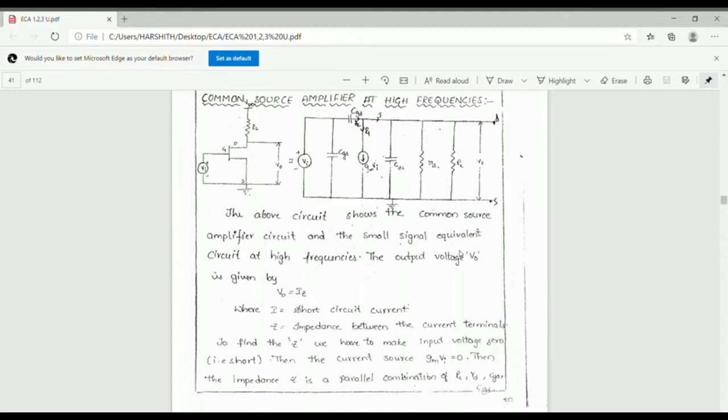This is the small signal equivalent circuit of the common source amplifier at high frequencies.